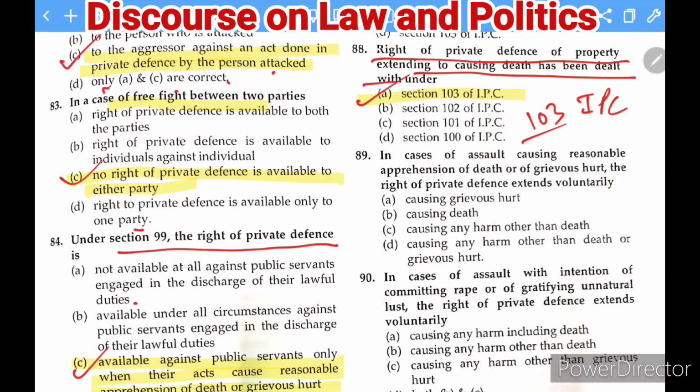Next question, question number 89. In cases of assault causing reasonable apprehension of death or of grievous hurt, the right of private defense extends to voluntarily causing. So when there is apprehension of death or grievous hurt, then in that case the right to private defense would extend to causing death. When there is apprehension of death, you can go to cause the death here.